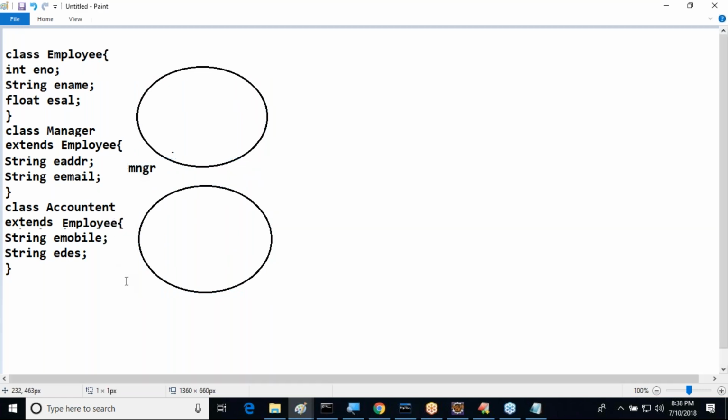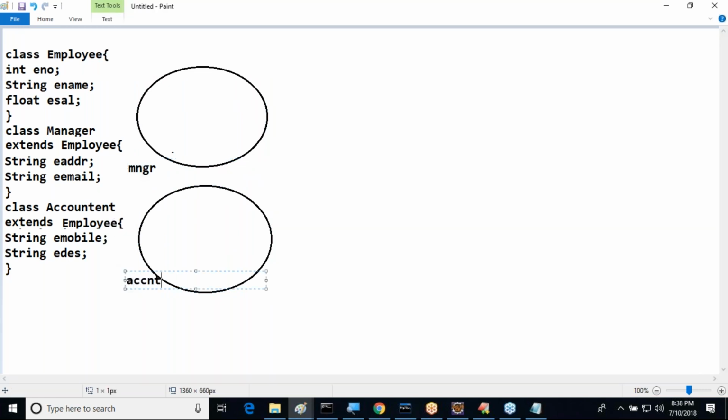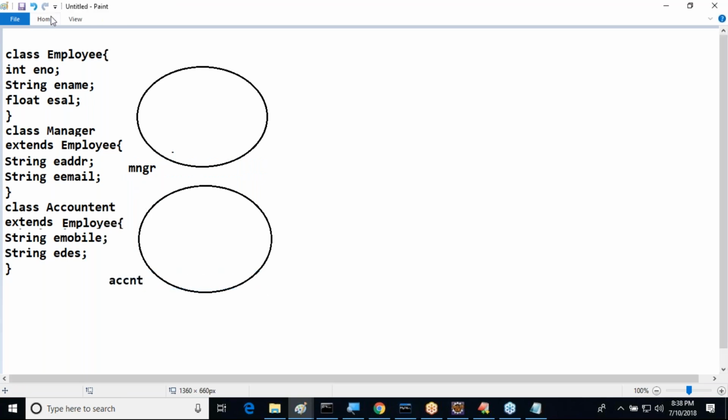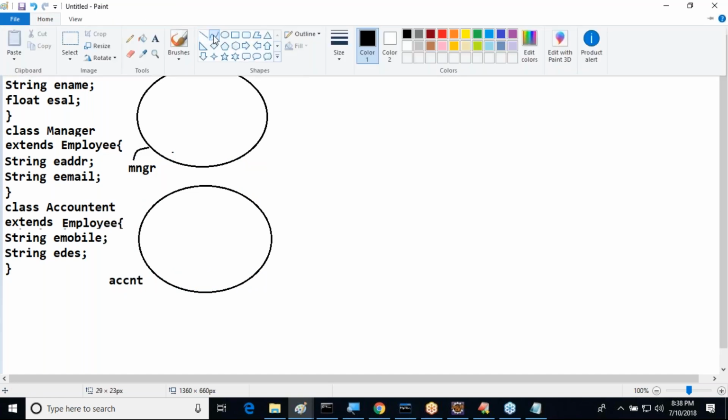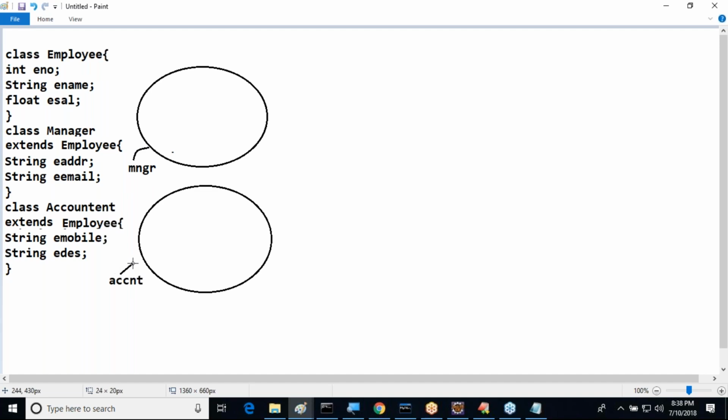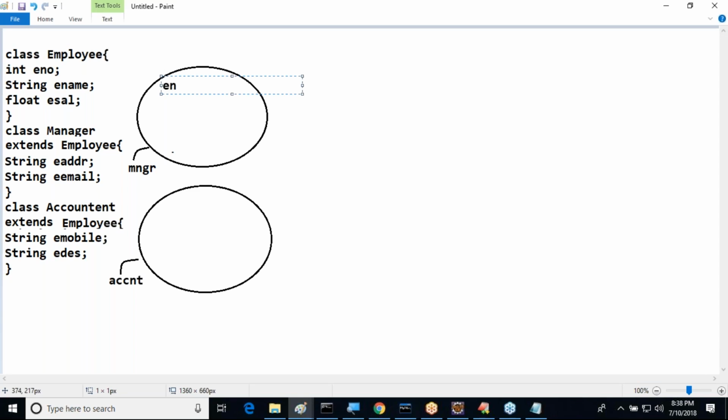Manager reference variable. Second one is which one? Accountant. Two reference variables here I am going to take. When I create subclass objects, automatically superclass members as well as subclass members are coming. For example, I am telling this manager, employee number is equal to 111.